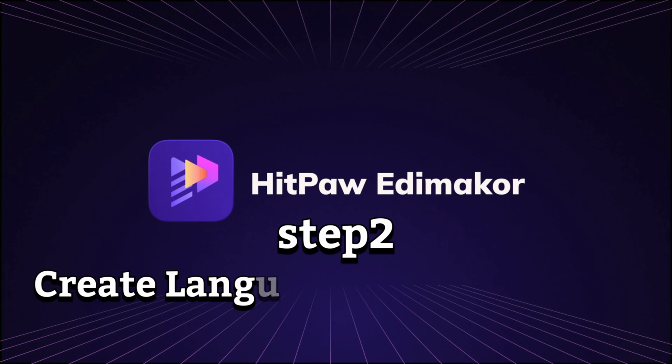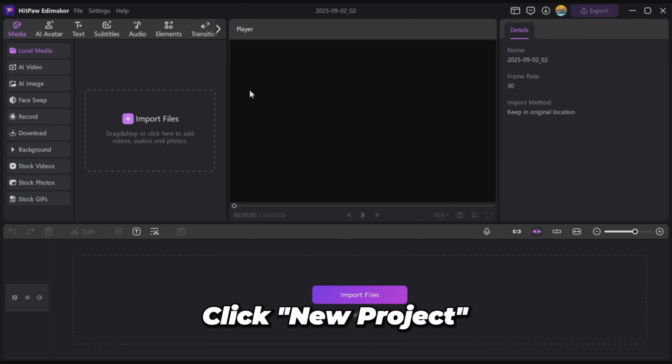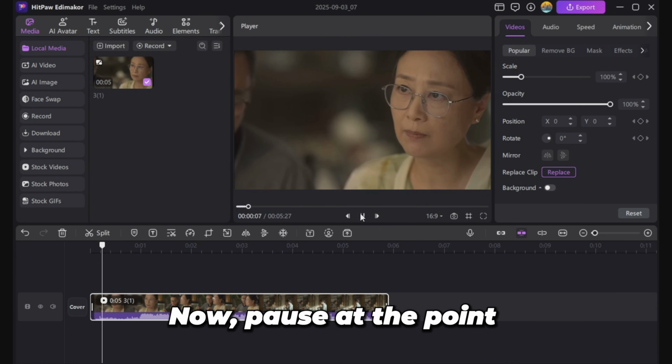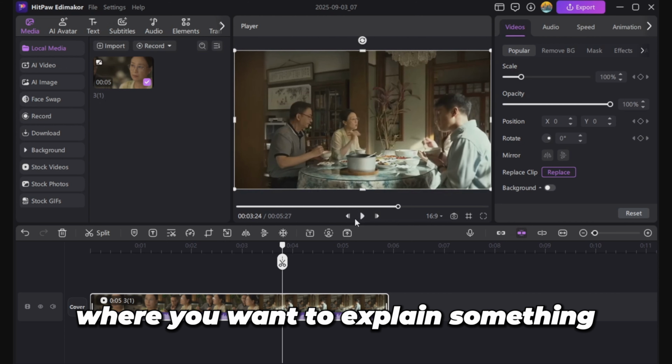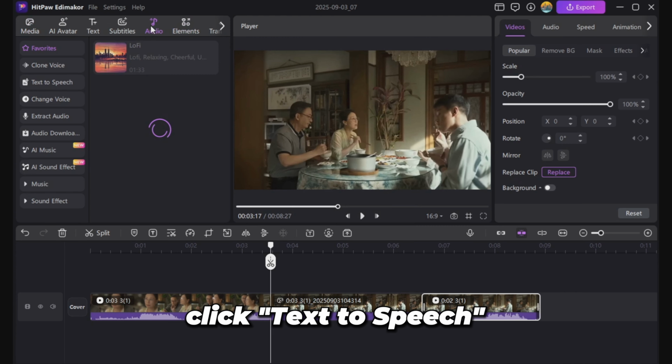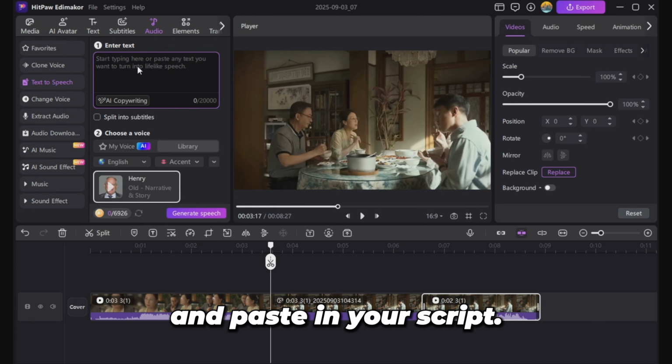Step 2, create language learning video. Click New Project and import your video. Drag it down onto the timeline. Now pause at the point where you want to explain something and insert a freeze frame. Next, head up to the Audio tab. Click Text to Speech and paste in your script.